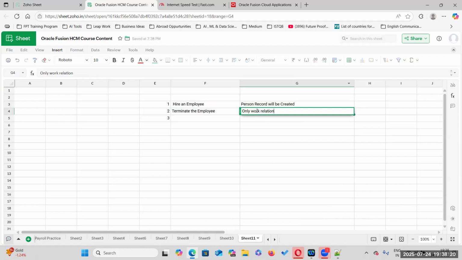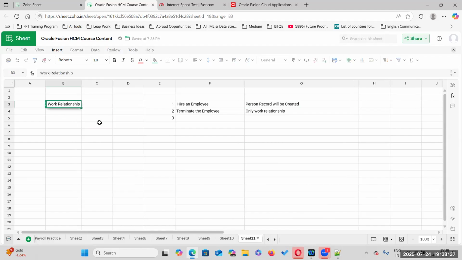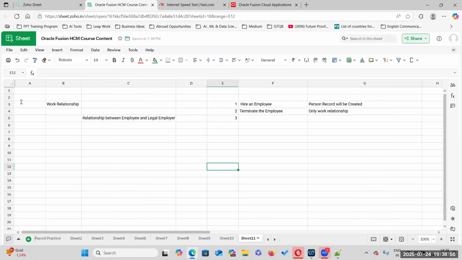What is meant by work relationship? The employment with the organization. Work relationship is a relationship between employee and employer, the legal employer. Work relationship is nothing but the relationship between employee and person.